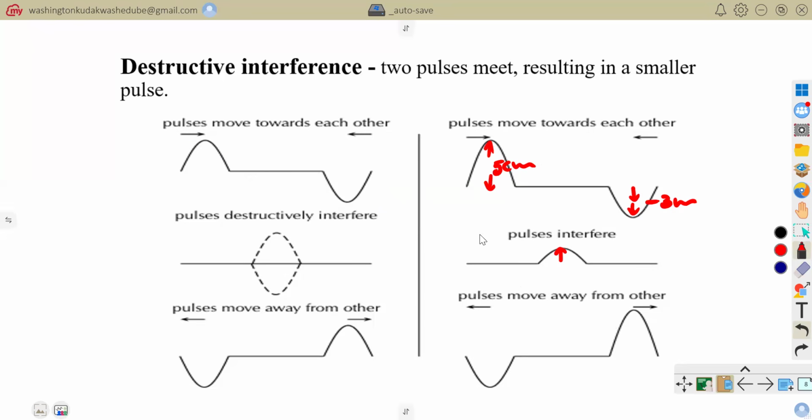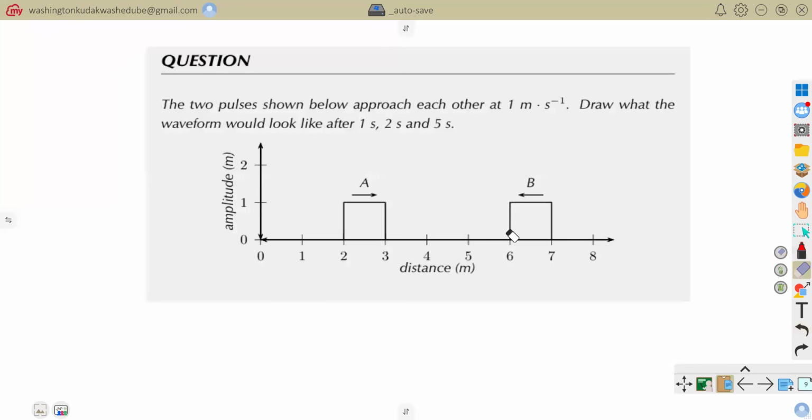The resulting pulse after interference would have an amplitude of 5 plus negative 3, which is equal to positive 2 centimeters. So that is what we refer to as destructive interference and constructive interference.